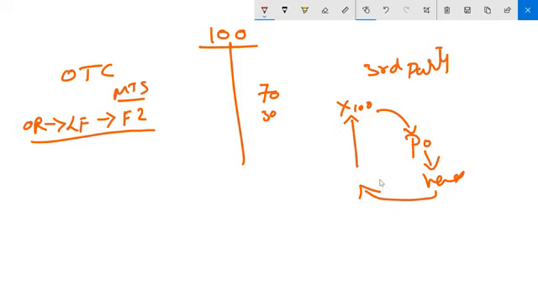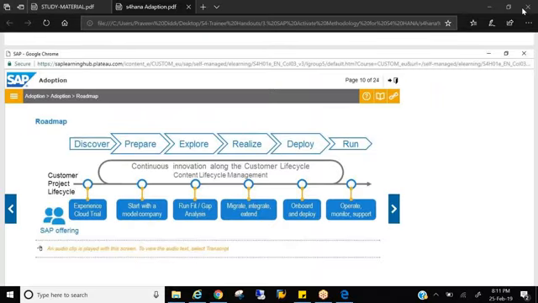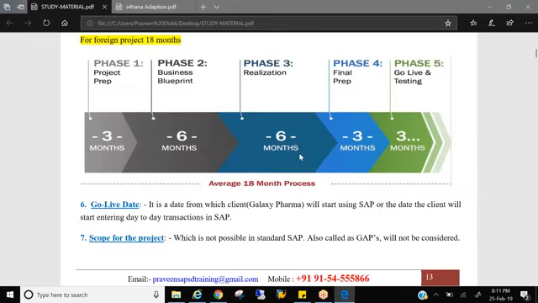Let's say in the ECC, if I want to use third party process, I cannot use it directly unless I do the configuration of OTC, third party, IPO, make to order process, STO process. Until I configure all of it and go live, I cannot use a single process, because we go live in the ECC once for all.